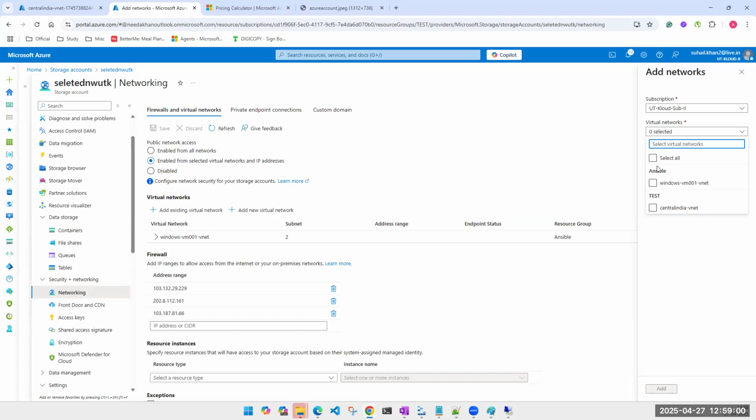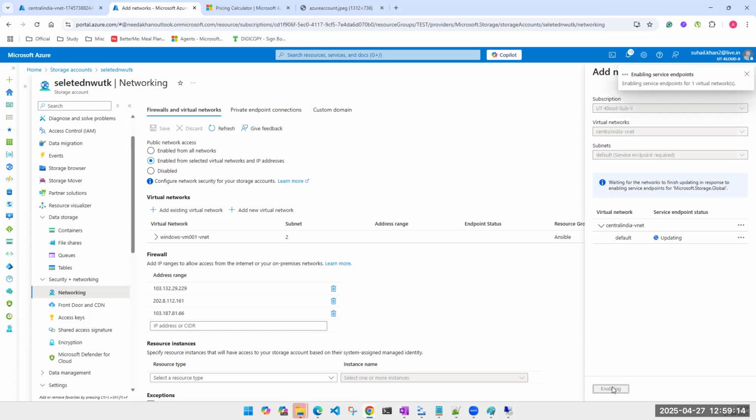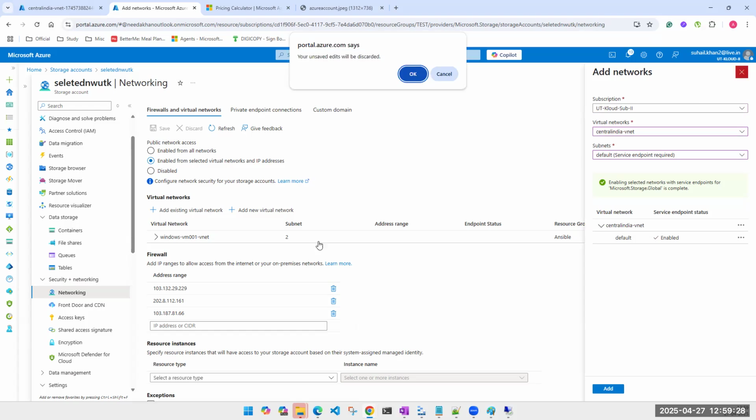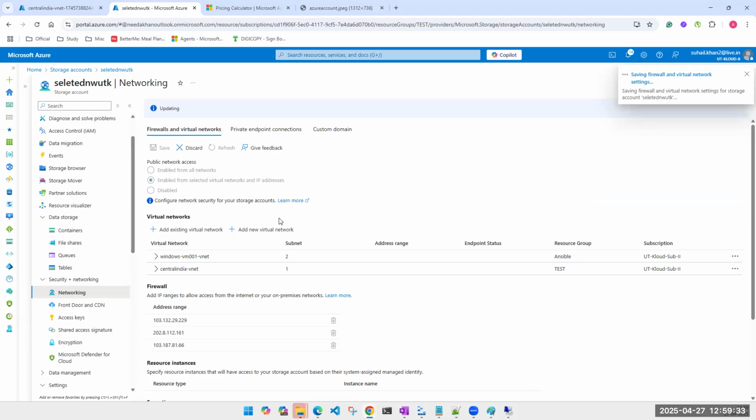By the way, look at this. It is allowing me to add a virtual network which is not even in the same region. Let's see what it says. Okay, so there is no restriction. That's new learning. If your storage account is in East US, you can still allow machines from West US, Central US, wherever you want. You just have to make sure that the virtual network is selected, and you have selected the correct subnet.